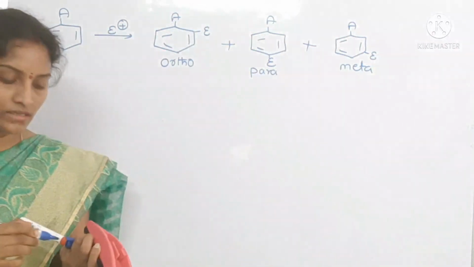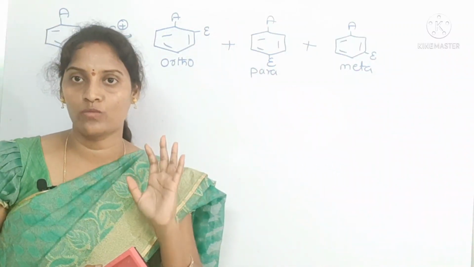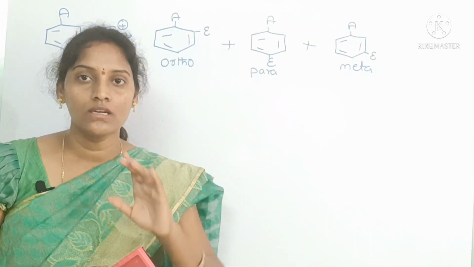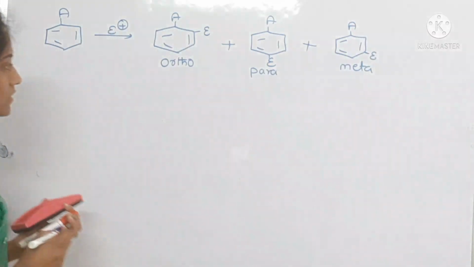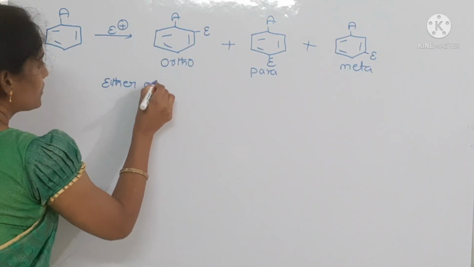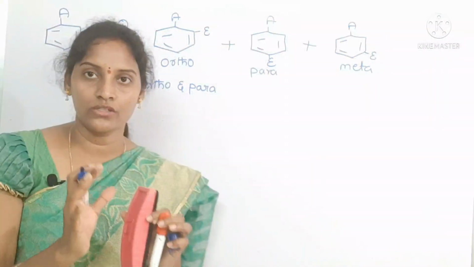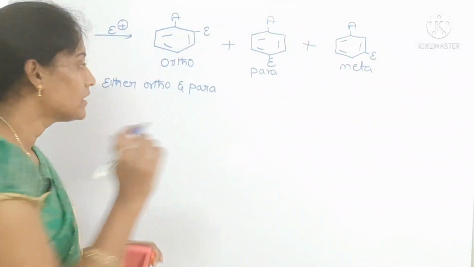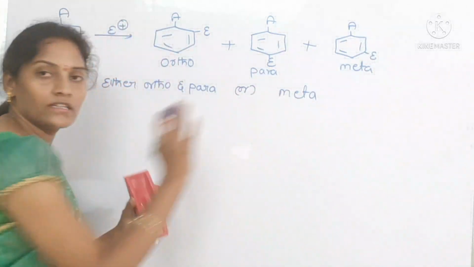What is the question here? Are all these three products formed in equal amounts or not? No, these three products are not formed in equal amounts. Why? Because there are two possible ways to form substituted products. One is ortho and para. This is one way to form products. Maybe ortho and para both will form, or the other product is the meta product. This is another possible way.